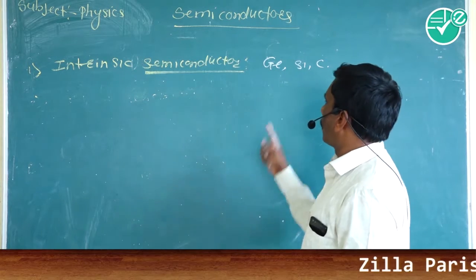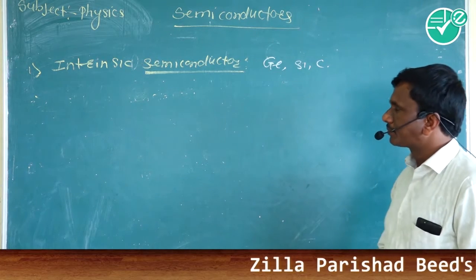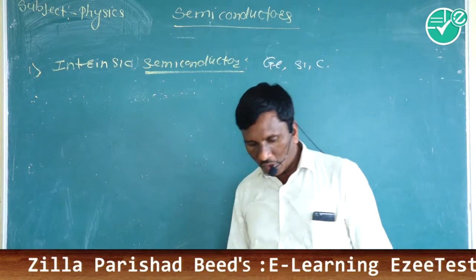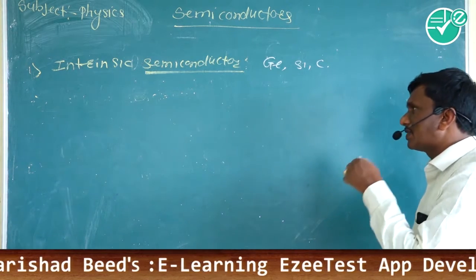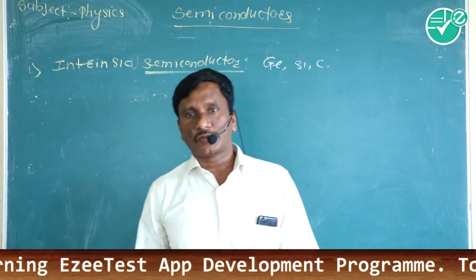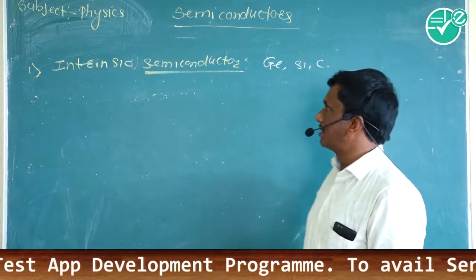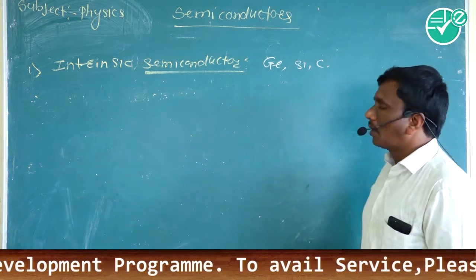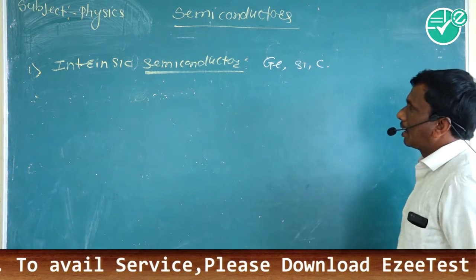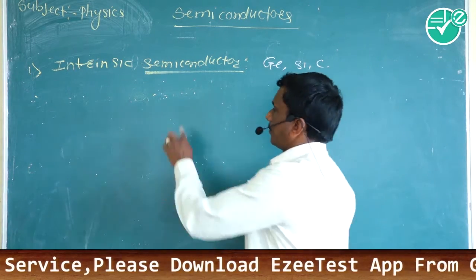These pure semiconductors have very small conductivity. That's why they are not practically used, because their conductivity cannot be increased.